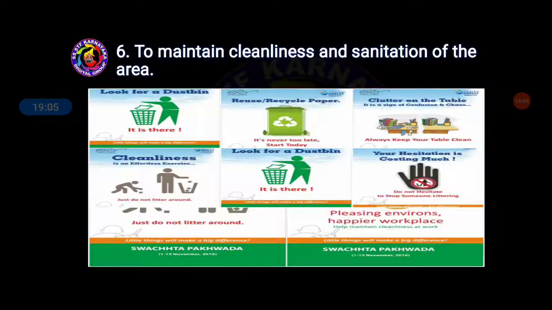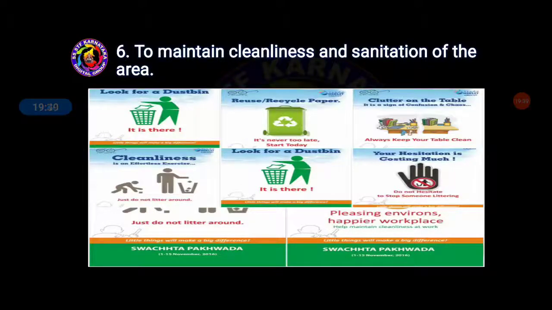To maintain cleanliness, students, look for a dustbin. It is there, so we should throw whatever dust we have in the dustbin only. Reuse recycled paper. Cleanliness is an effortless exercise. Just do not litter around. So we should keep our surroundings clean, so that it will be good for our health also, students, isn't it? It is never too late, start today. So look for a dustbin and reuse recycled paper.